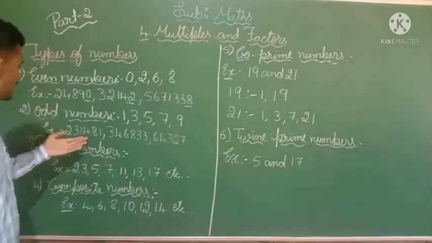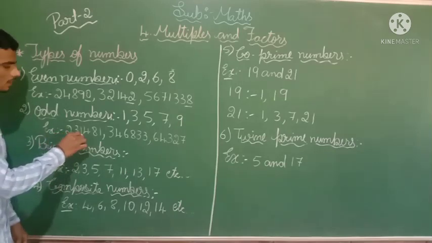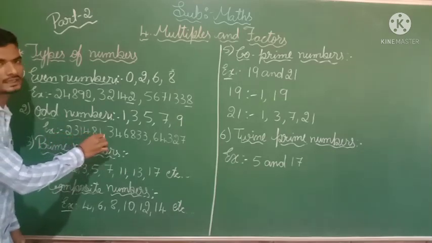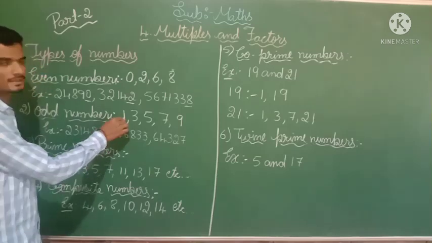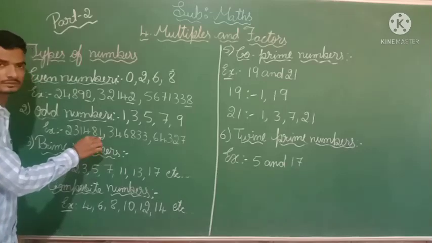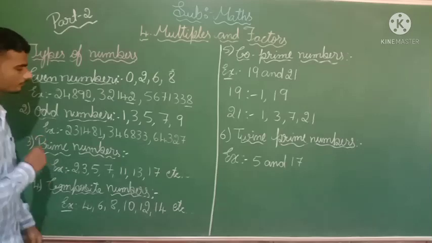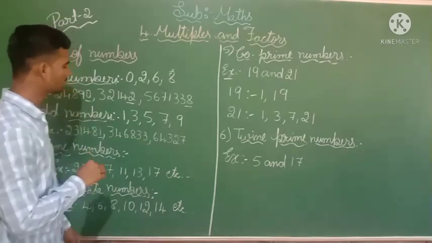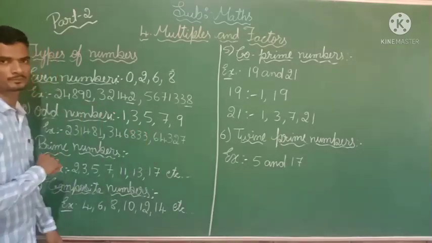See here I have written 2,31,481. See, this number ends with a 1. So for this type of number what do we call it? That is an odd number. Then here I have taken 3,46,833.